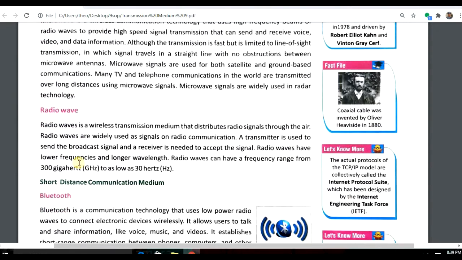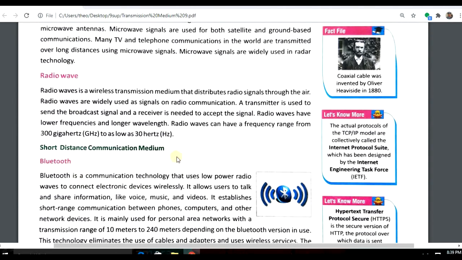Now, the next one is radio waves. Radio waves are a wireless transmission medium that distributes radio signals through the air. Radio waves are widely used as a signal in radio communication. The transmission is used to send broadcast signals, and a receiver is needed to accept the signals. The range is from 300 gigahertz to the low of 30 gigahertz.